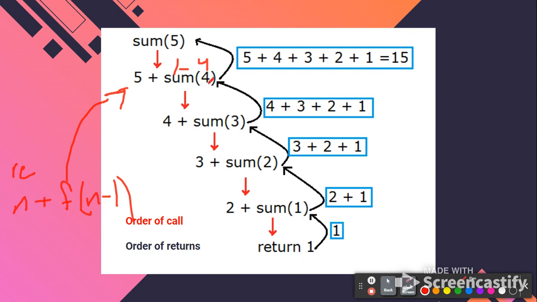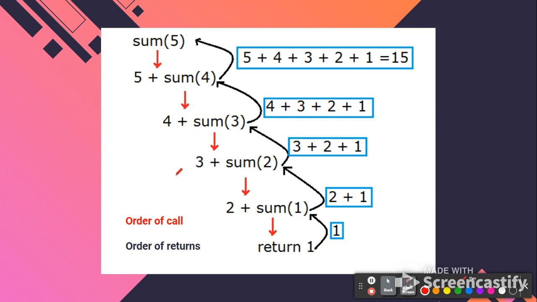And then the sum of 4 equals 4 plus the sum of 1 through 3, right? It's just going all the way down until we reach the sum of 1. And we know that the sum of 1 equals 1. So then we'll go back through all the way up until we get to here. It's basically just analyzing specific parts of the function until it reaches our base case, a legitimate concrete answer, and then it goes all the way back.